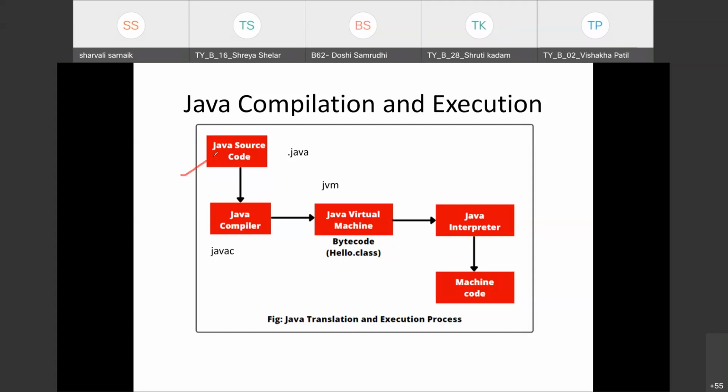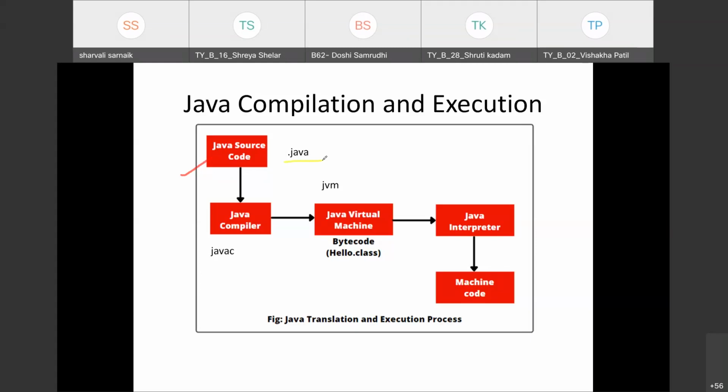So Java source code means what? The file in which you are going to write your code. In C and C++, you write the code and save the file as .c or .cpp. So the file in which you are writing your code, we call it a source code. Now in Java programming, we use .java as the file extension.